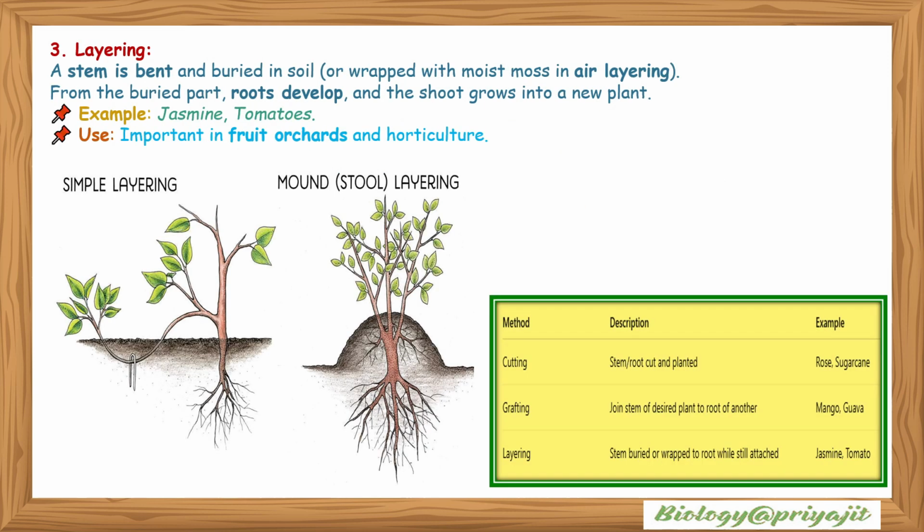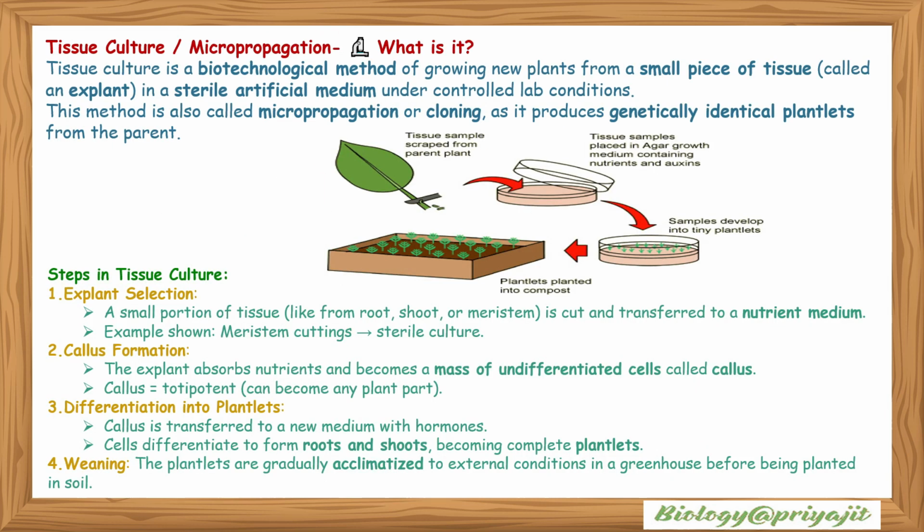Layering. A stem is bent and buried in the soil, or wrapped with moist moss in air layering. In the buried part, roots develop and the shoot grows into a new plant. Example: jasmine, tomatoes, etc. Their importance is in food orchards and horticulture. This is the example of simple layering and mound or stool layering.